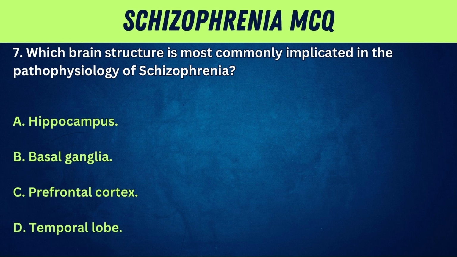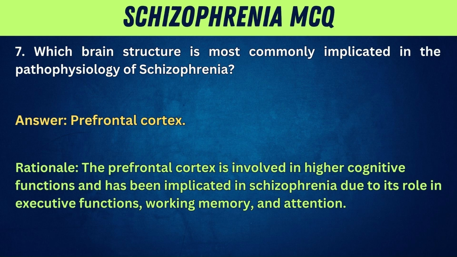7. Which brain structure is most commonly implicated in the pathophysiology of schizophrenia? A. Hippocampus. B. Basal ganglia. C. Prefrontal cortex. D. Temporal lobe. Answer: prefrontal cortex. Rationale: the prefrontal cortex is involved in higher cognitive functions and has been implicated in schizophrenia due to its role in executive functions, working memory, and attention.